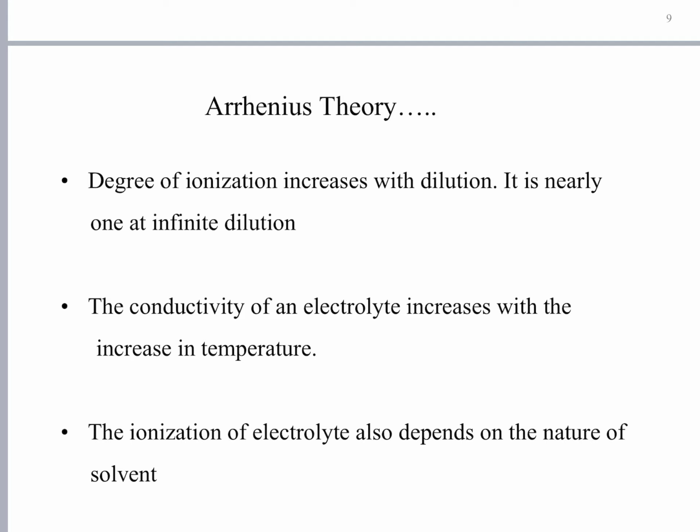The ionization of an electrolyte also depends upon the nature of the solvent. For example, NaCl dissociates in water, but it will not dissociate in benzene. HCl releases H plus ions in water and behaves as an Arrhenius acid, whereas the same HCl will not release H plus ions in the case of benzene or toluene.